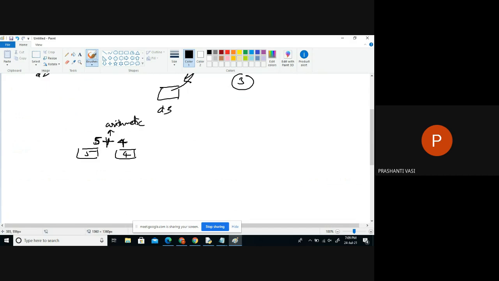Now this becomes an arithmetic operator. It will add the data of the two objects and generate a new object with that answer. This is the third object now. And it returns this object. So what you can do with that, you can store it in a reference. You can say something like this. Whenever you say C is equal to 5 plus 4, 5 is the first object, 4 is the second object, it generated a third object, and now C is pointing to which object? The third object. C references only the third object, and these will be immediately destroyed from the system. And what will be the only object available? 9 will be available in the system, right?